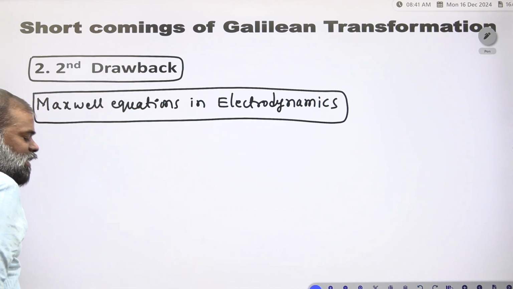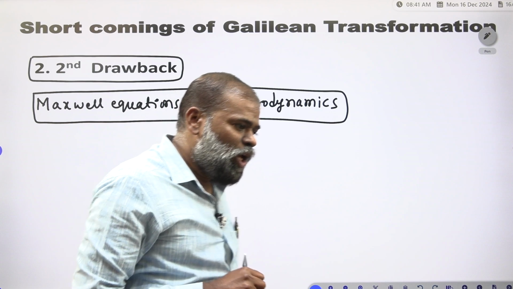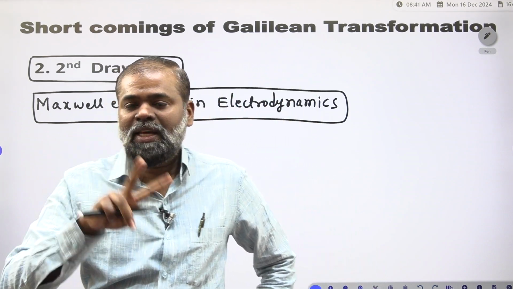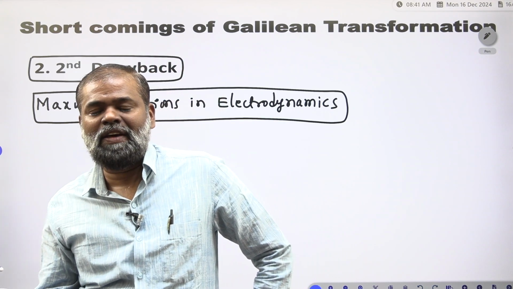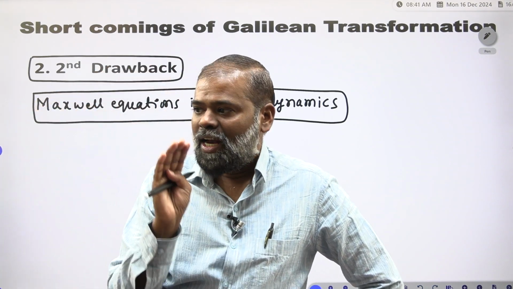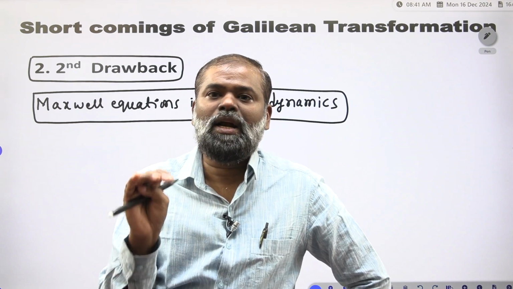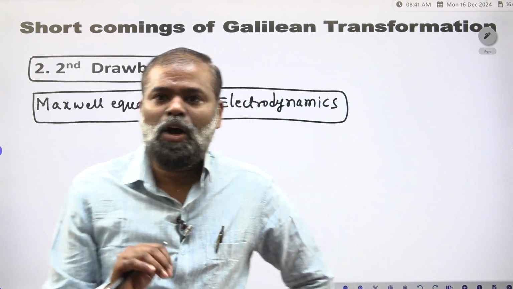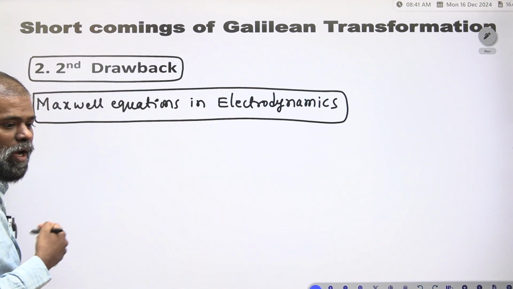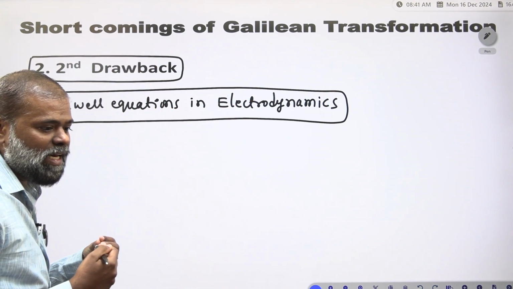There are 4 Maxwell equations in electrodynamics, but these equations are not equal to those equations. Clear? Now we are discussing the second drawback of the Galilean transformation. First we have to observe what the Maxwell equations are.